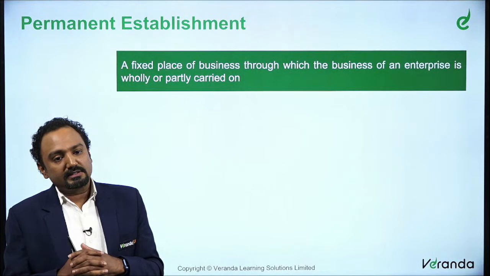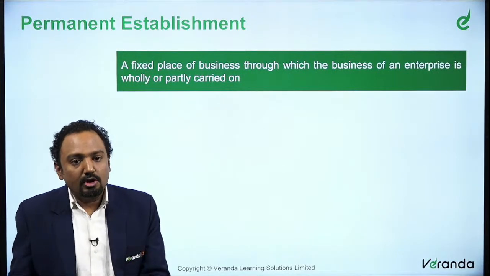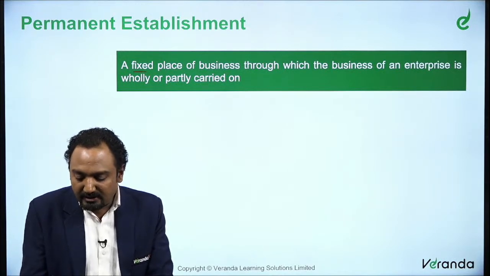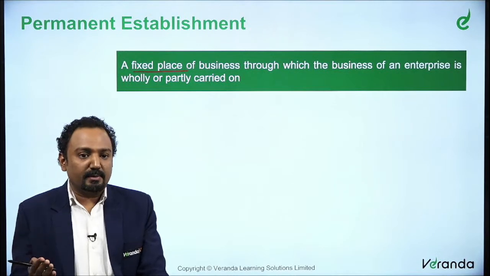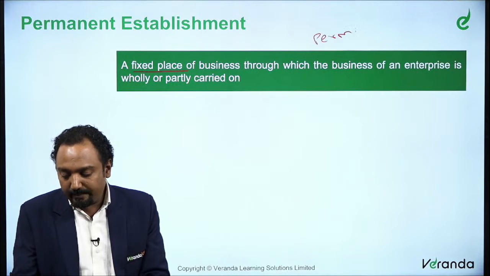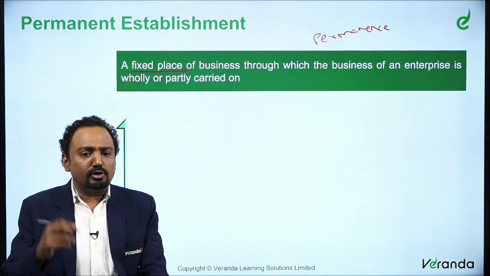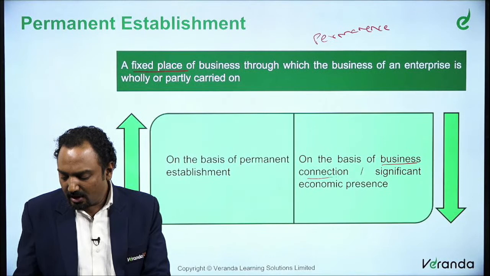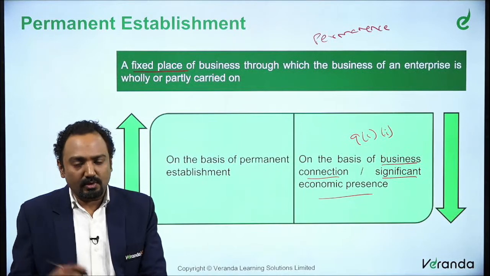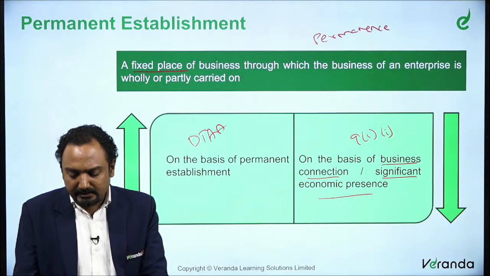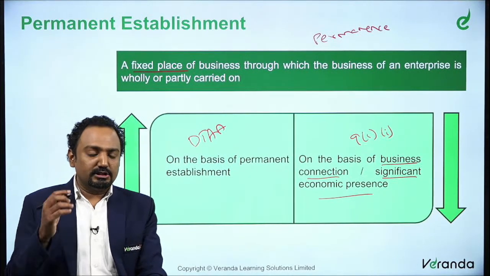The next concept we are going to understand in this session is permanent establishment. So what is a permanent establishment? We have already discussed permanent establishment is basically a fixed place of business through which the business of an enterprise is wholly or partly carried on. So there is some permanence in India where a business is carried out. It could include various locations. In India, we say it is taxed on business connection or significant economic presence under section 9(1)(i), whereas in your DTAA, it is taxable on permanent establishments. That's why this is important.